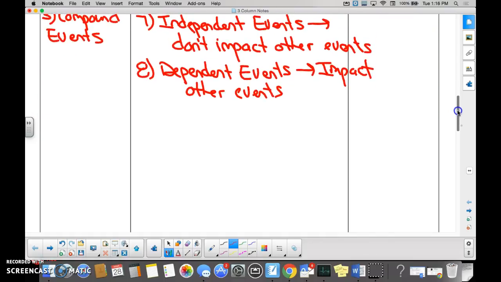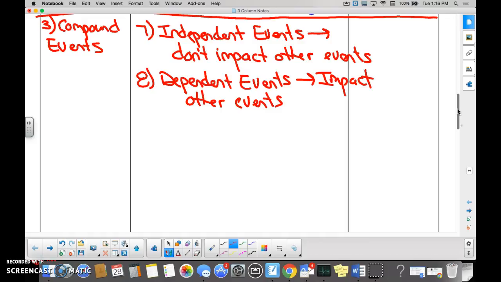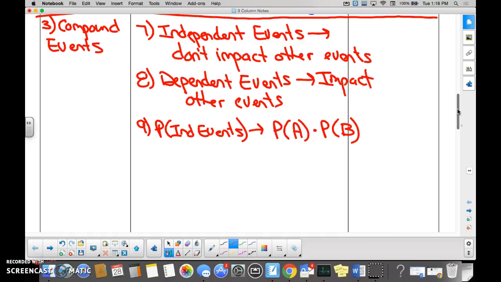And then we even went as far as giving you a formula for independent events and dependent events, right? What was the probability if you were calculating independent events? What would be the formula for calculating the probability of independent events, Isaac? Probability of event A times the probability of event B, right? Okay. So an example of that would be if I were going to flip a coin.